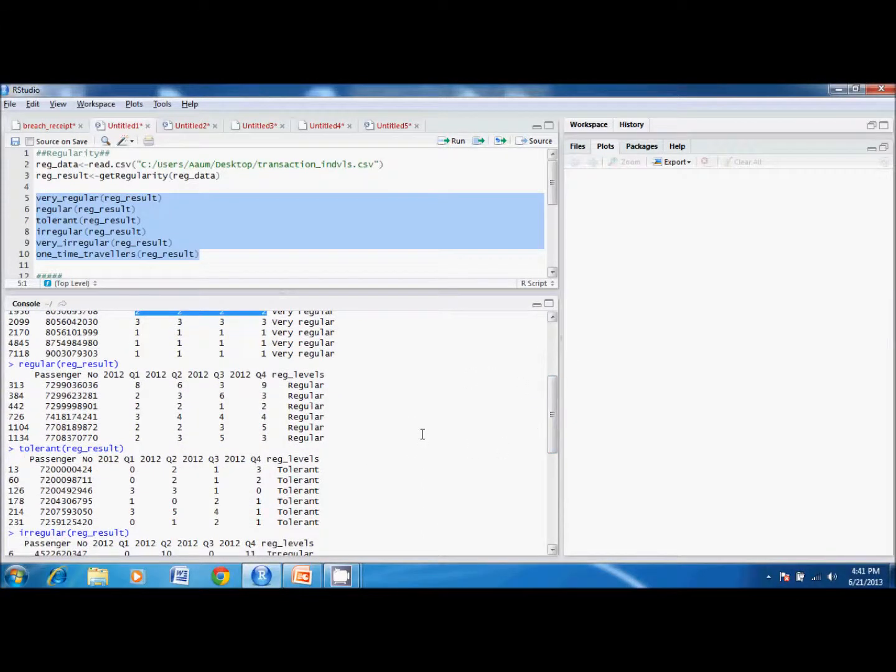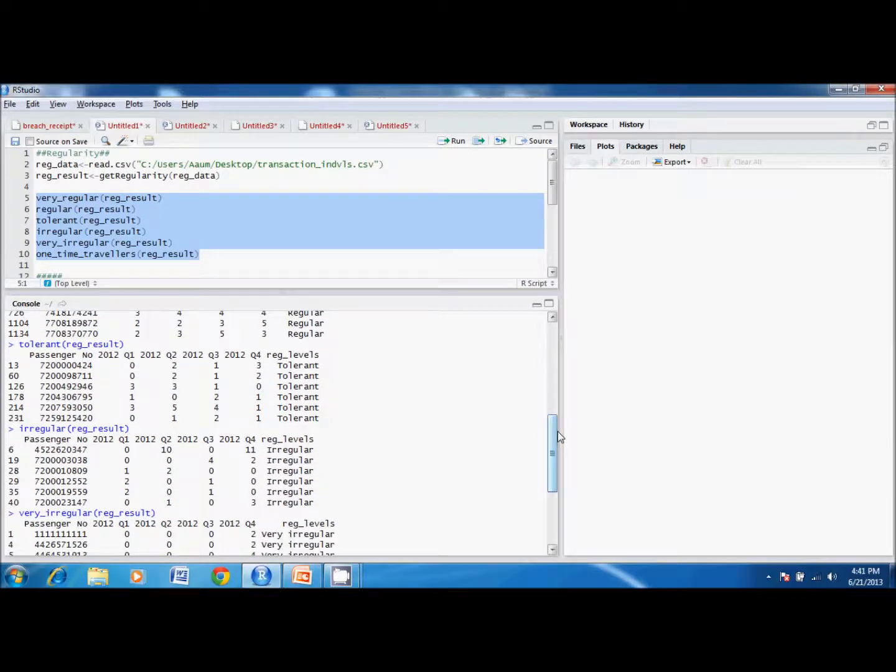Next comes the regular set of customers. They have booked tickets in all the 4 quarters, but their pattern is not that regular. For example, he has booked 2 tickets in quarter 1, 3 in quarter 2, 6 in quarter 3 and so on. The third is the tolerant set of customers who have booked tickets in 3 quarters.